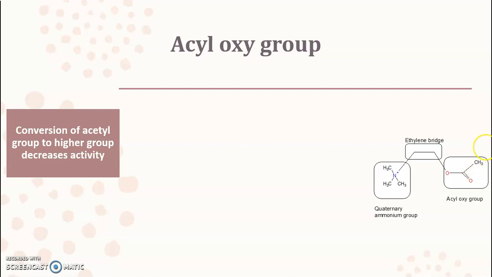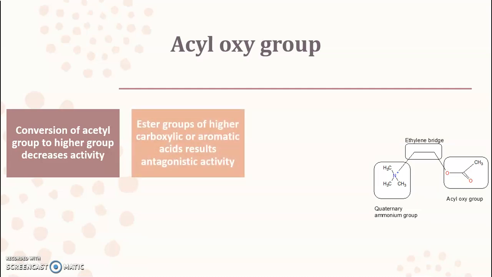The distance between nitrogen atom and the terminal hydrogen atom will be increased. Now it becomes 6 atoms present. So it disturbs the 5 atom rule. So that conversion of acetyl group to higher group leads to the decrease in the activity. Also, ester groups of higher carboxylic acids or aromatic acids result in the antagonist activity. Means if instead of acyl group, there is a presence of the higher carboxylic acids or the aromatic acids placed over here, the compound becomes antagonist instead of agonist.